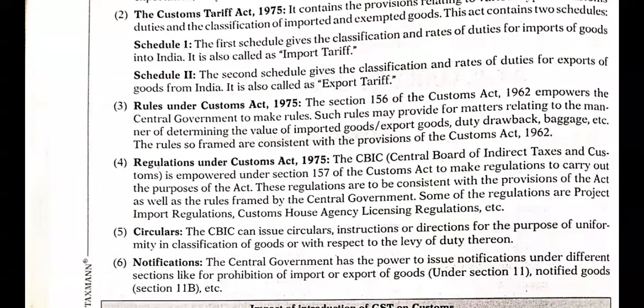So these are very important, and these rules also need to be followed. And if the government wants to make any rules or regulations, they have a separate body, that is CBIC, the Central Board of Indirect Taxes and Customs. So they will make all the regulations, and those regulations and rules will be framed under the rules of the Customs Act as per Section 156. Now, circulars. The CBIC can issue circulars, instructions or directions for the purpose of uniformity in the classification of goods or with respect to the levy of duty thereon.